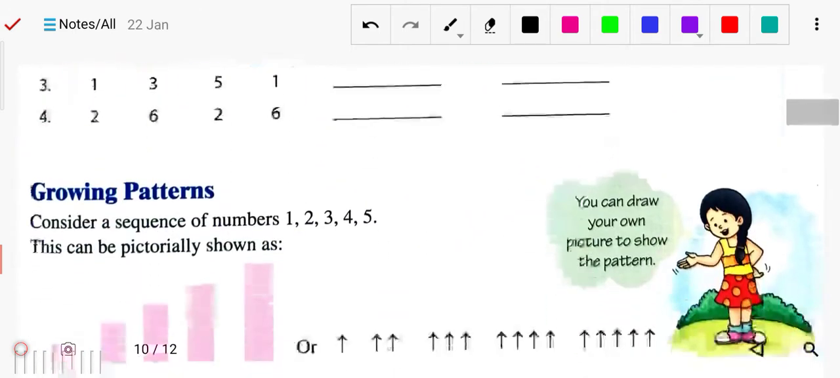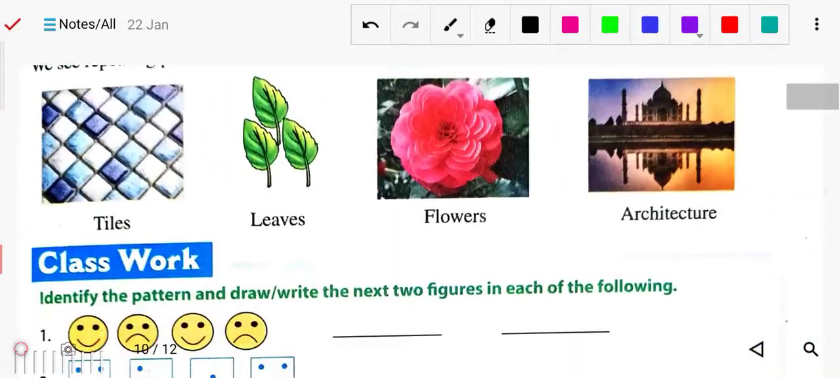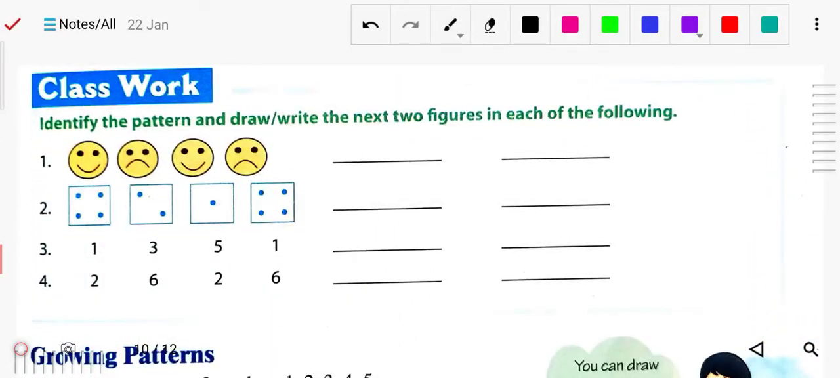Now you can see some examples. Here in this shape you can see it is up, then down, up, down. So next it will be like this. Again, what will be the next one? Again this type of shape.